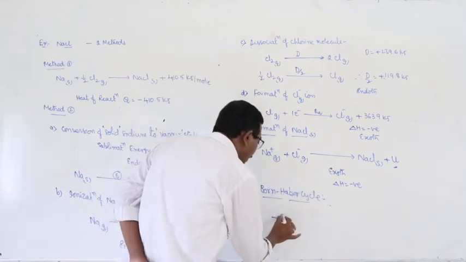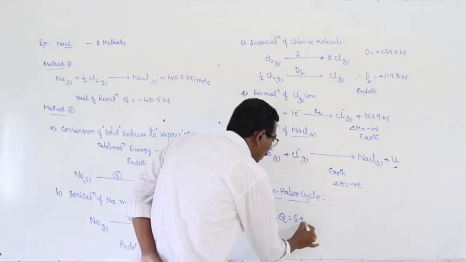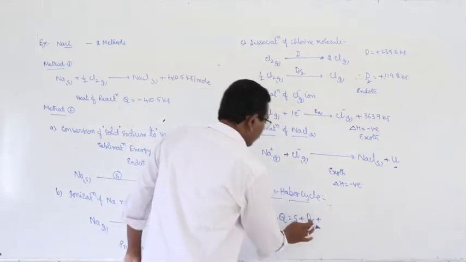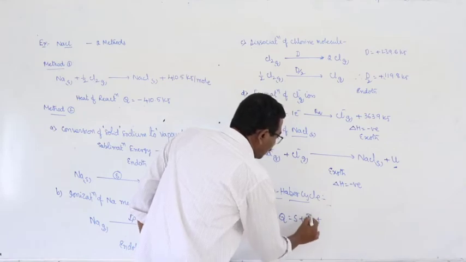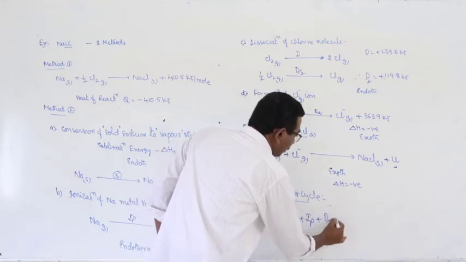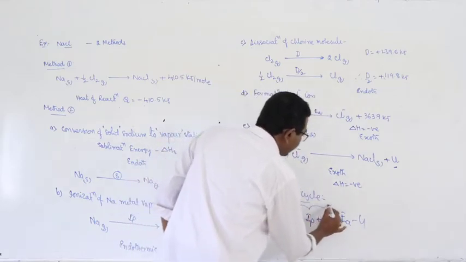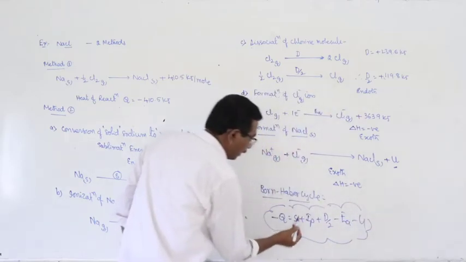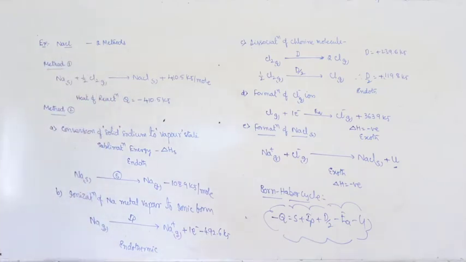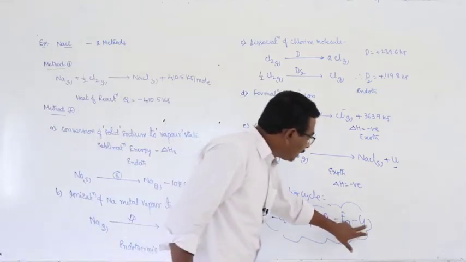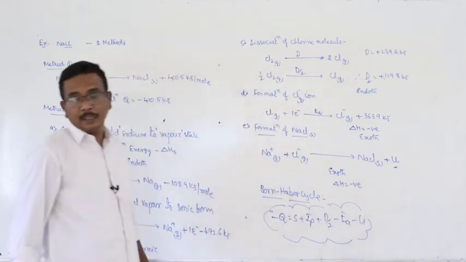That is minus Q is equal to S plus IP plus D by 2 minus electron affinity minus lattice energy. That is the expression used to calculate the lattice energy in the Born-Haber cycle.